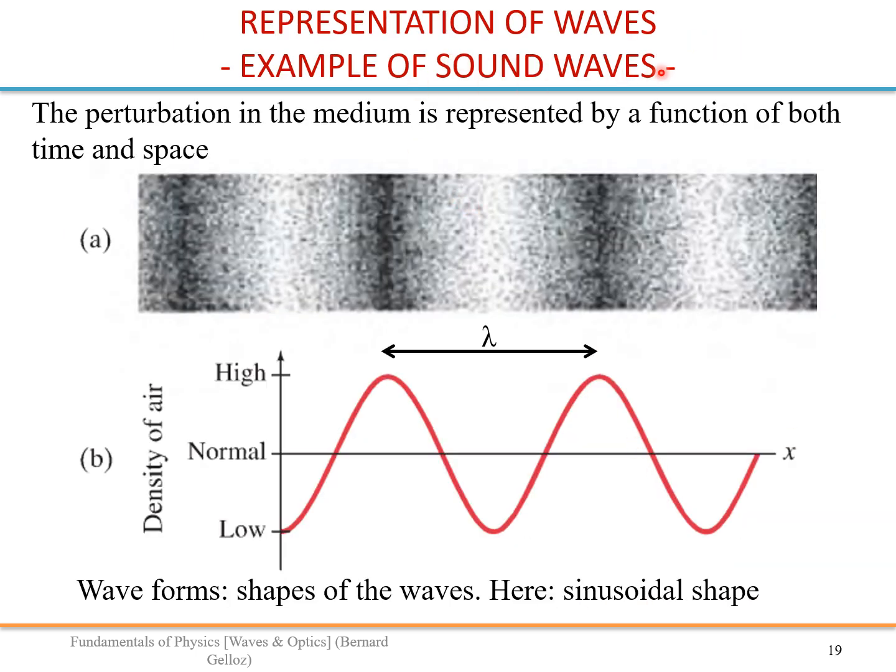This would be for a sound wave. Again, we can create a sinusoidal sound wave. This would represent the density of the air, so high concentration of molecules here, low concentration here. Obviously the perturbation here is a function of both time and space, so we are going to describe these mathematically.